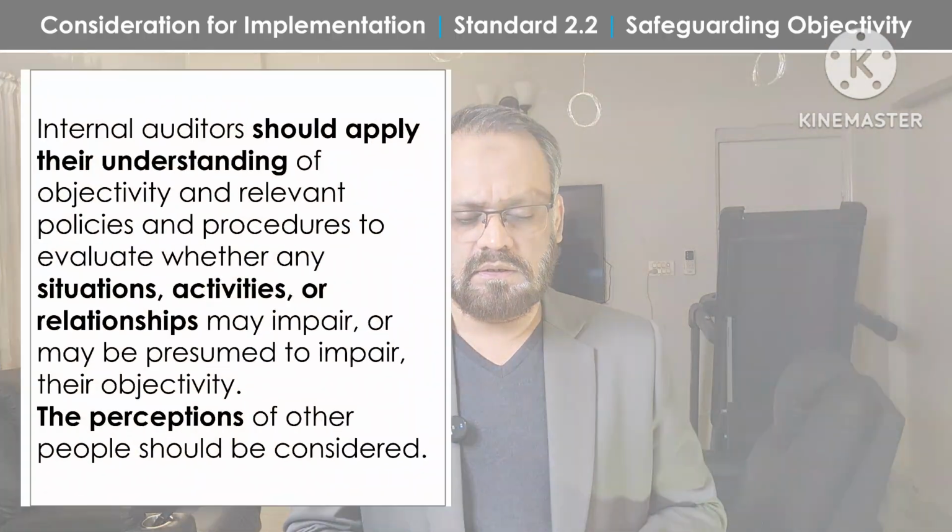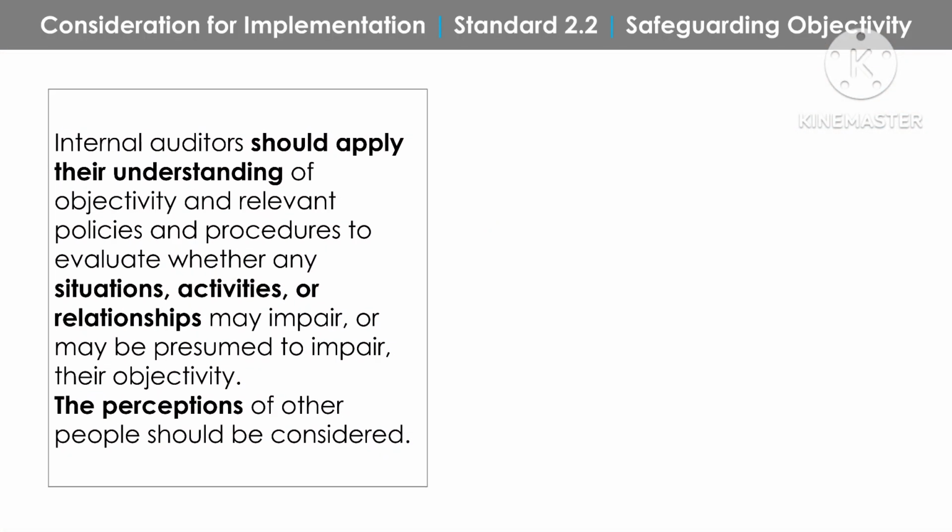The internal auditors should apply their understanding of objectivity and the relevant policies and procedures to evaluate whether any situations, activities, or relationships may impair or may be presumed to impair their objectivity. The perceptions of other people should be considered.